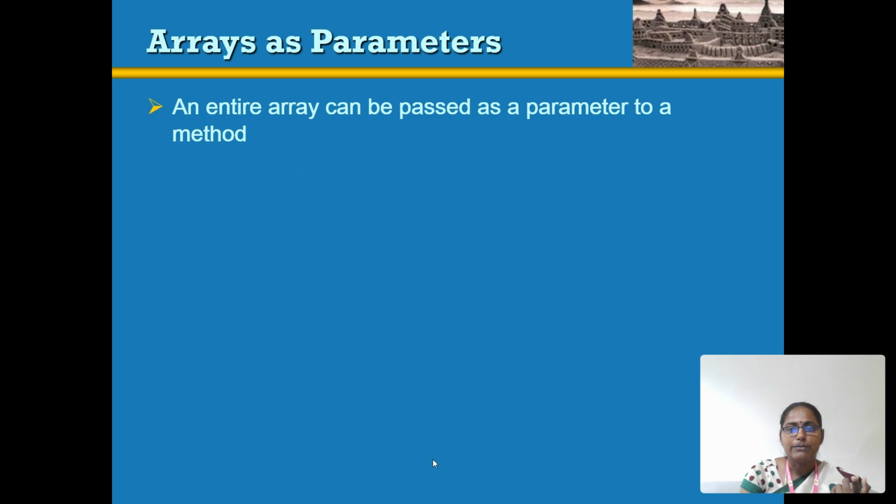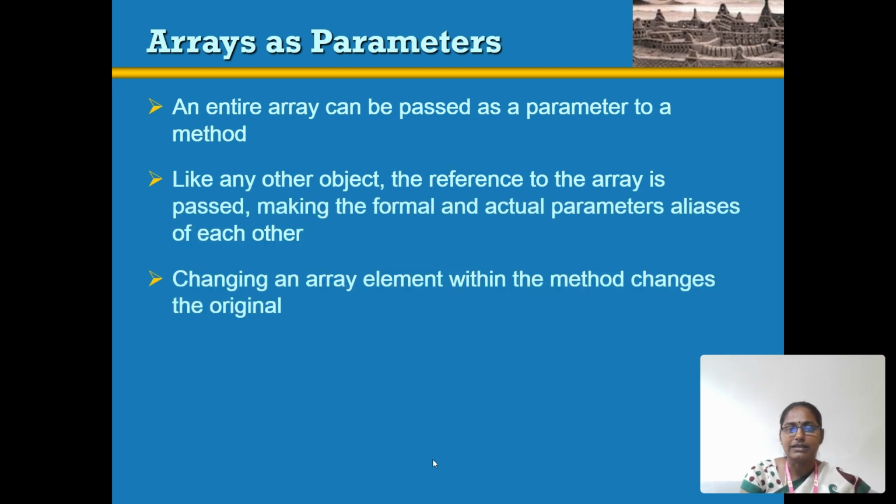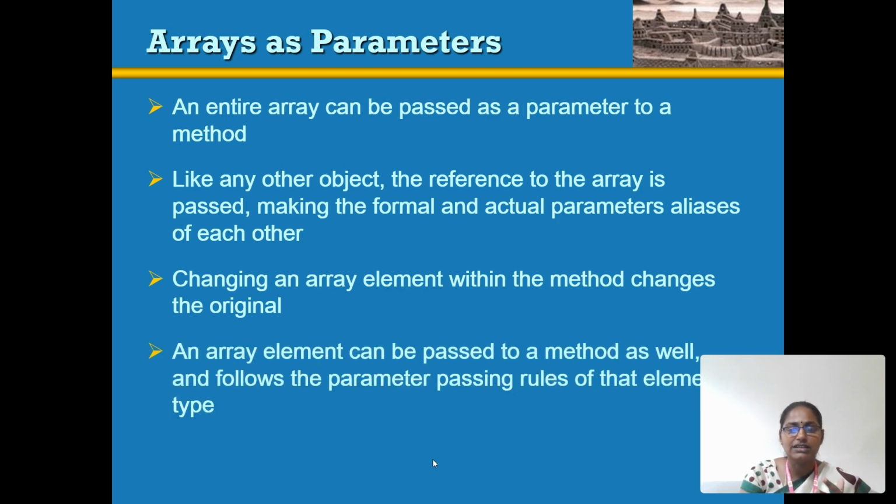Then arrays as parameters. We are using an array as a parameter. The entire array can be passed as a parameter in a method. The array is considered an object, which can be used as two kinds of parameter: one is an actual parameter, another one is a formal parameter. Changing an array element within the method changes the original. There are two methods for passing a parameter in a method.